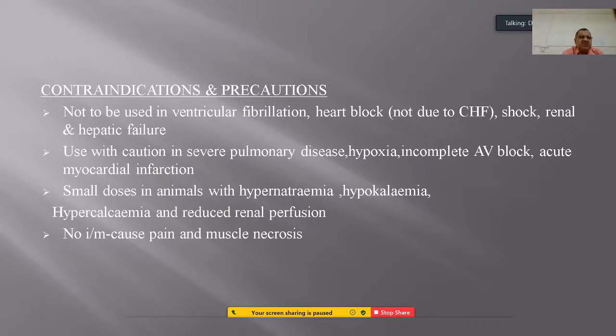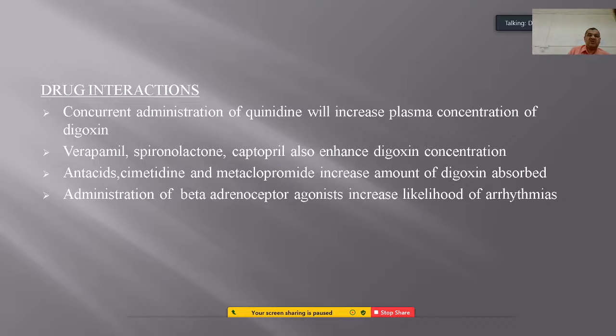In case of animals, small doses are the recommendation with hypernatremia, hypokalemia, hypercalcemia and reduced renal perfusion. IM injection especially causes a lot of pain and muscle necrosis, so it is not advocated, and IV is not advocated either, whereas oral administration is very common.